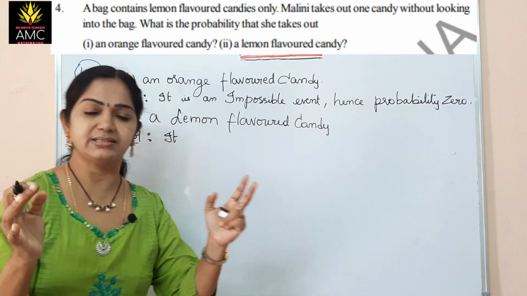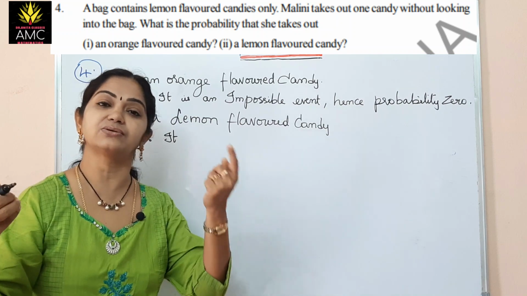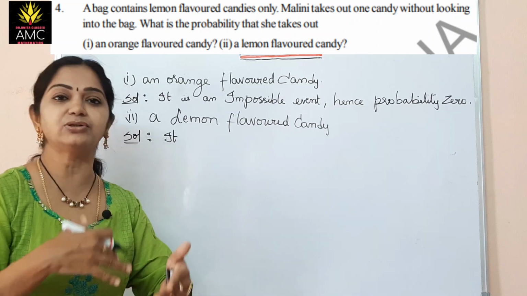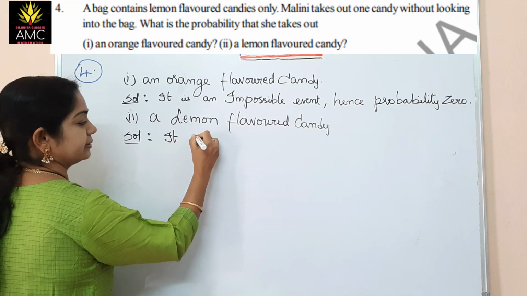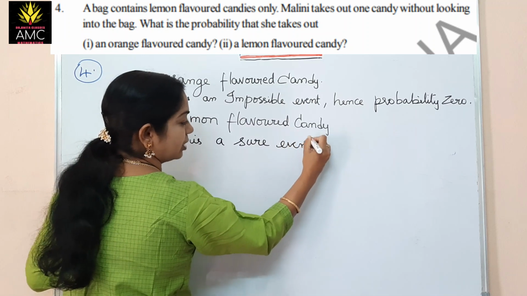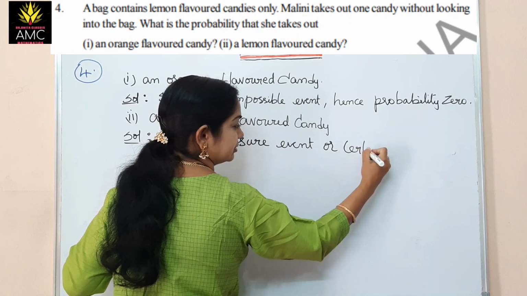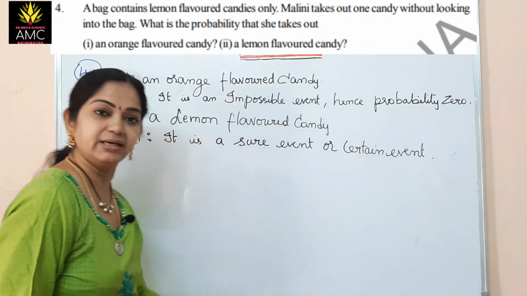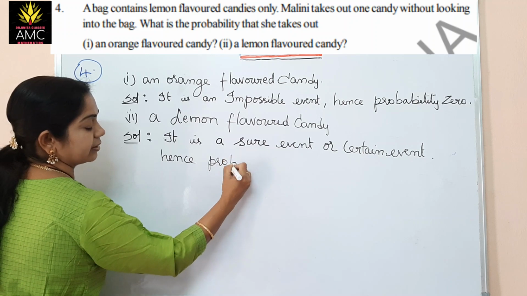Because, let there be 100 candies of lemon flavor, whenever she takes out, she always gets the lemon flavored. So the favorable outcomes are 100 upon the total of 100. 100 upon 100 is 1. Likewise, it is a sure event. We can also call it a certain event. So for a sure or a certain event, what is the probability? The probability is 1. Hence, probability is 1.